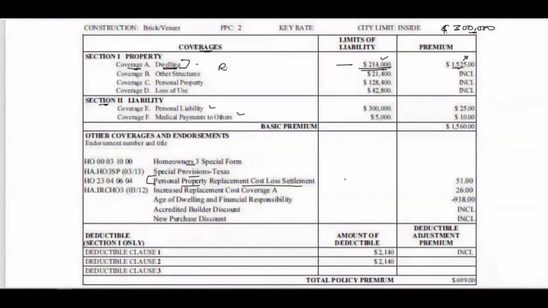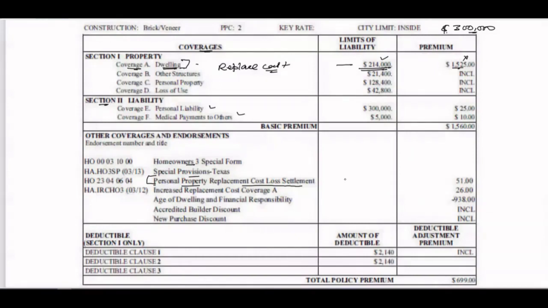But if here in the dwelling section, not every other section, it is written replacement cost covered, then we are fine, because they are telling that if your property gets damaged, whatever amount will be required to build a similar property, that is what the insurance company is liable to pay. So the lender is going to recover their loan amount.